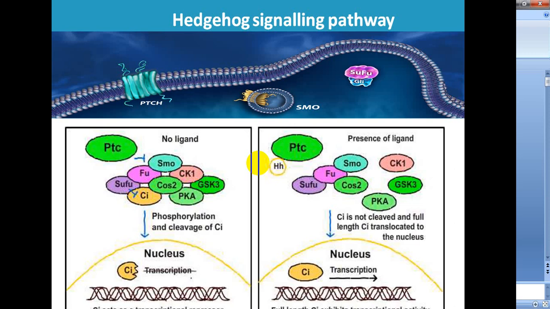And when hedgehog signaling is absent, PTC inhibits Smoothened, a seven transmembrane span receptor. When the ligand binds to PTC, it inactivates the PTC, which results in SMO activation, and this SMO sends the signal to the cytoplasm.